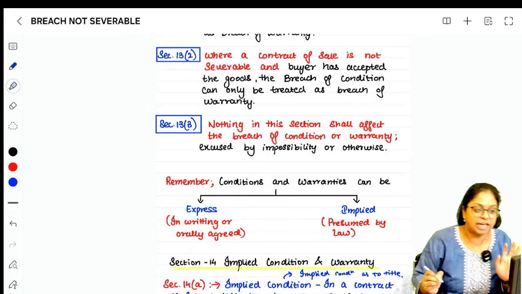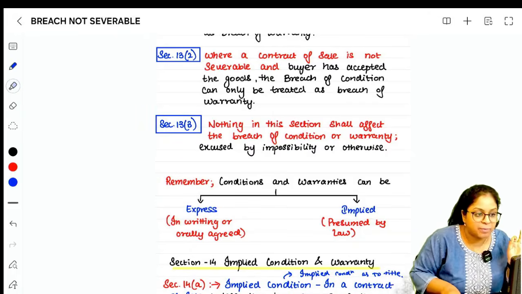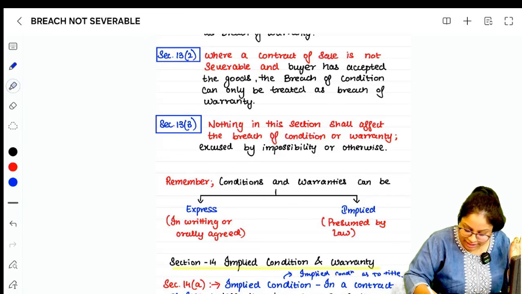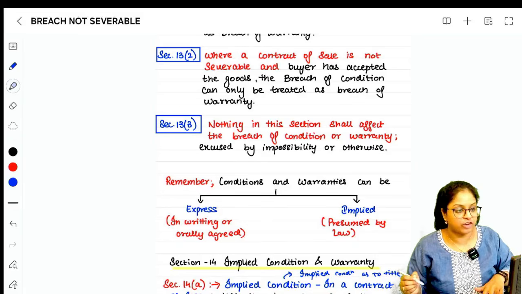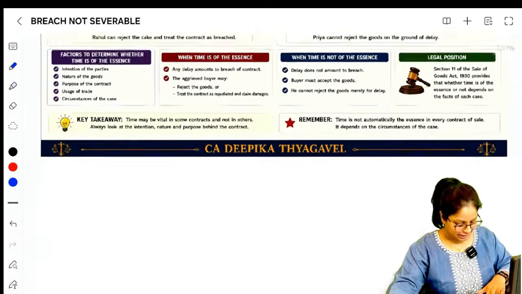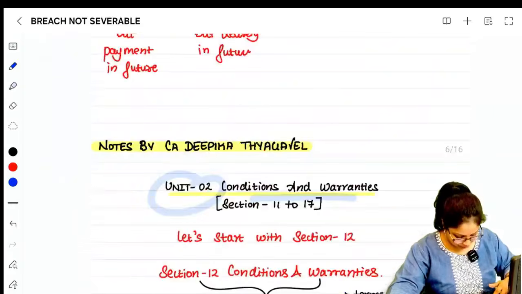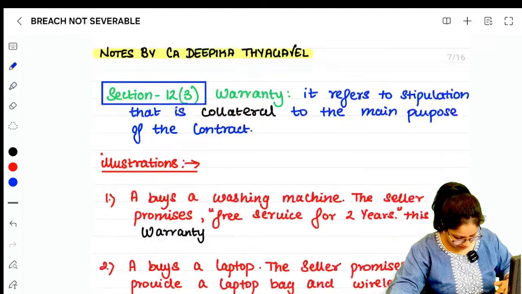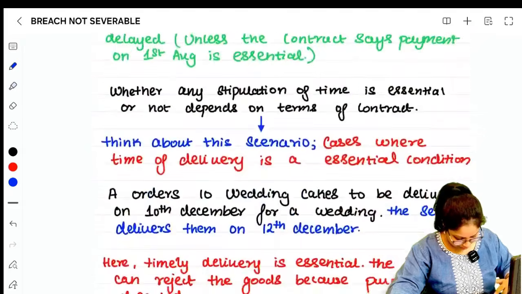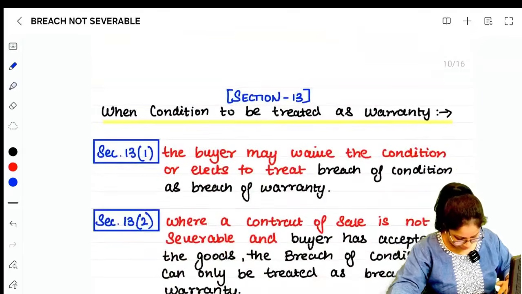Next we are going to look at section number 13. What does section number 13 talk about? It says cases where breach of condition is treated as a breach of warranty. Is that clear? Yes, breach of condition being treated as breach of warranty.